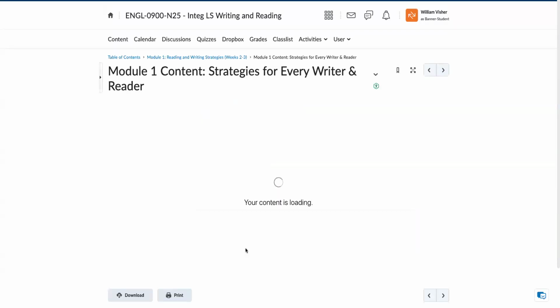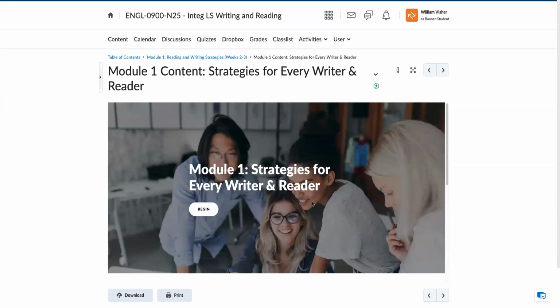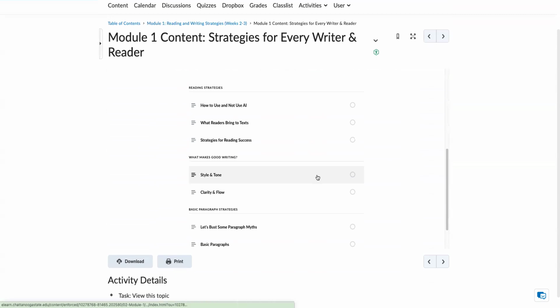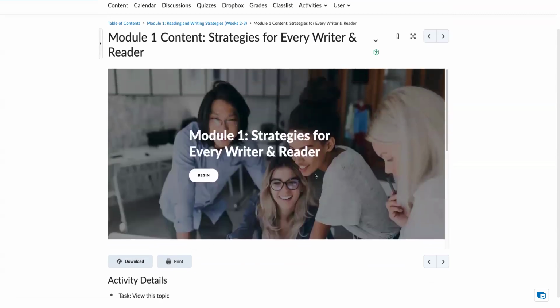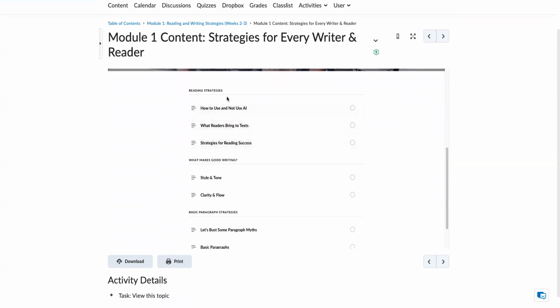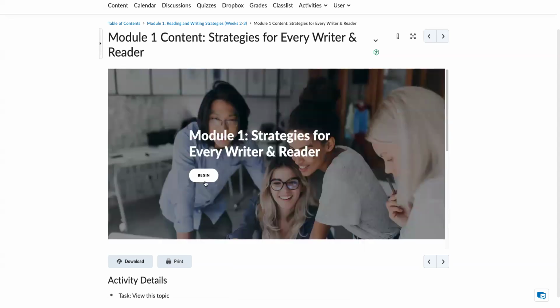The content link, which is what you will have moving forward, you didn't have this in the getting started module, but this is kind of like a PowerPoint or a slideshow, and it tells you strategies for every reader and writer. It has reading strategies here, what makes a good writer. There are 4 different things, and you will need to make sure that you read these because you have some questions about these later in the semester, and then some paragraph strategies.